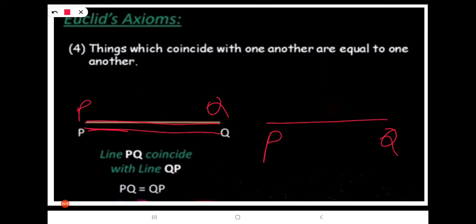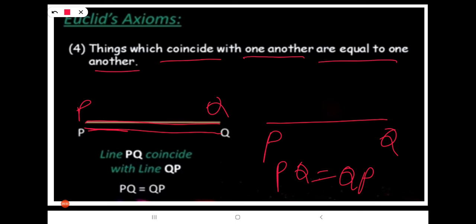So both lines coincide here. It means PQ equals QP. Things which coincide with one another are equal to one another. I hope you understand.